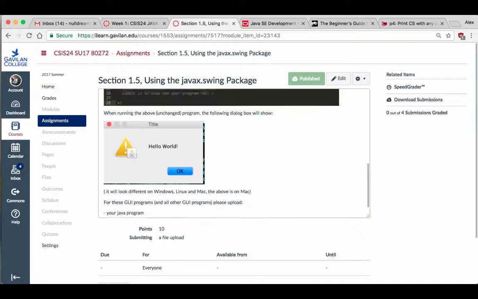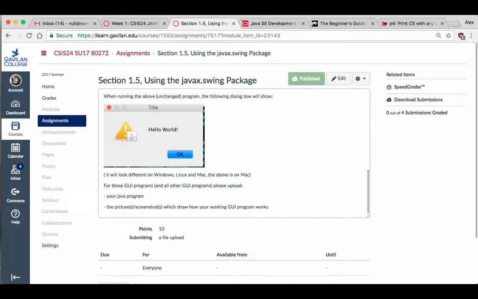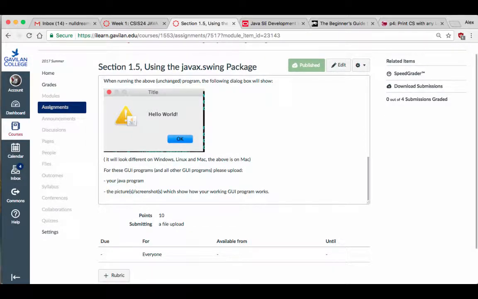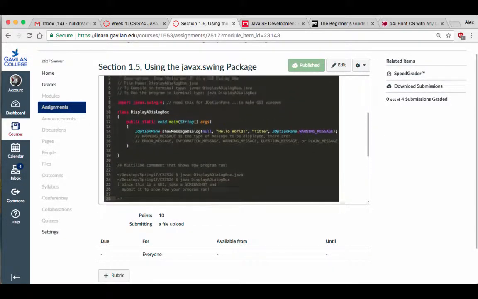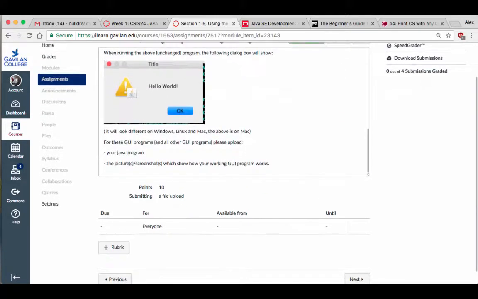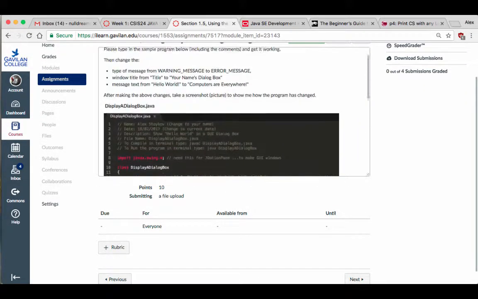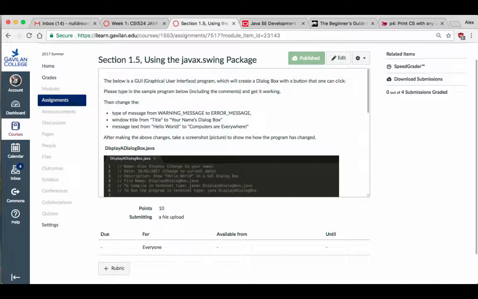There's a little explanation at the bottom. Take a picture of this, submit your Java program, submit your screenshot, in case you missed this stuff. Any questions?